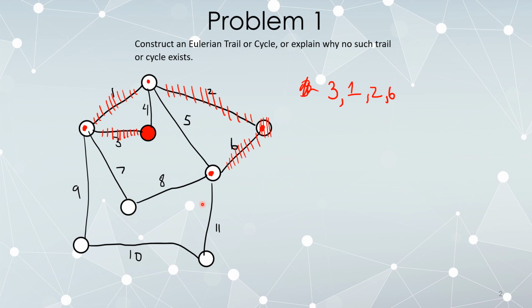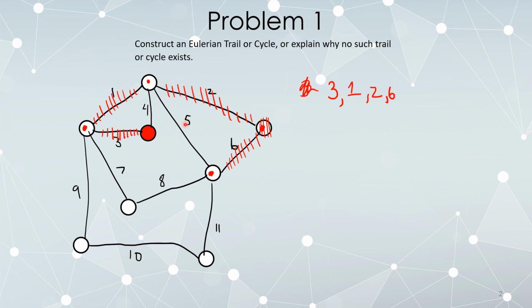The lowest number available to me is 5. If I was to follow edge 5 and delete it, I would disconnect the graph. Imagine if this edge vanished, then these two vertices would no longer be connected to the rest of the graph. In other words, 5 is a bridge. So I don't want to follow it unless I absolutely have to. So let's check the next higher option, 8. If I erase edge 8, the graph does not become disconnected. So this is not a bridge.